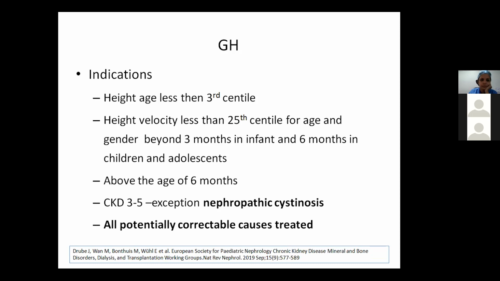Then it is indicated in CKD stages 3 to 5, with the exception of nephropathic cystinosis, where it can be started earlier, because the growth gets affected in the early stages of CKD as well. But the important point is that all the potentially correctable causes like anemia, acidosis, and MBD parameters all have to be corrected before initiating the growth hormone treatment.